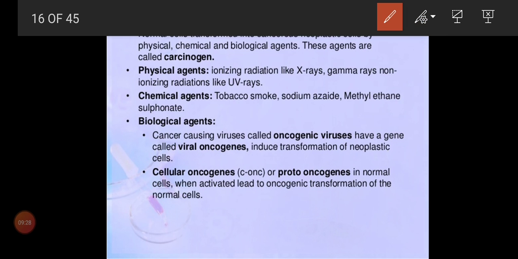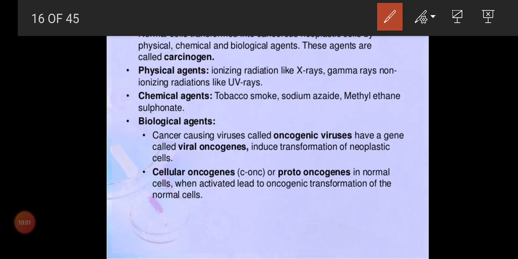Coming to the chemical agents. Normally people go for tobacco smoke, and sodium azide, methyl ethane sulfonate. These and some drugs also cause changes in cells. And biological agents: under biological agents only do you have viruses. For physical and chemical agents, there is no role for a virus or bacteria to cause disease, only radiations and some chemicals.